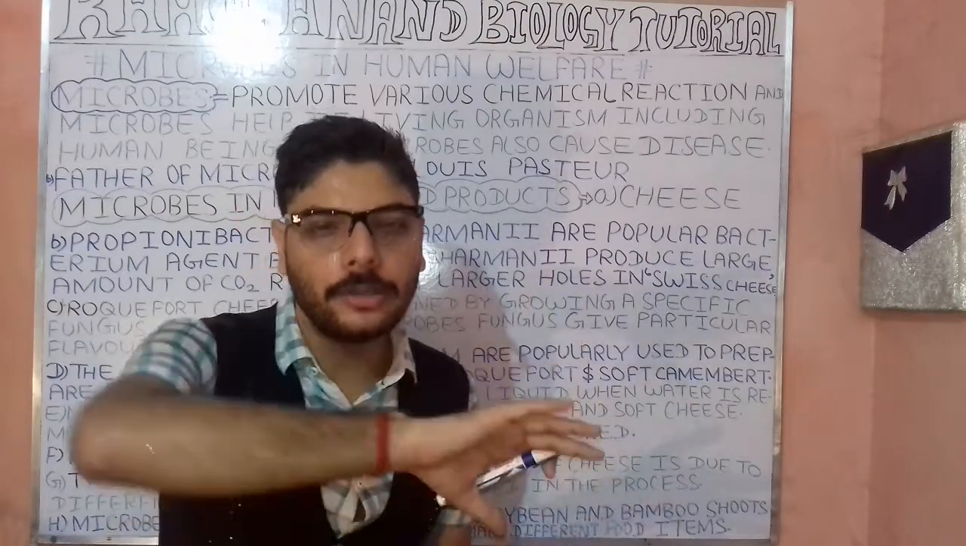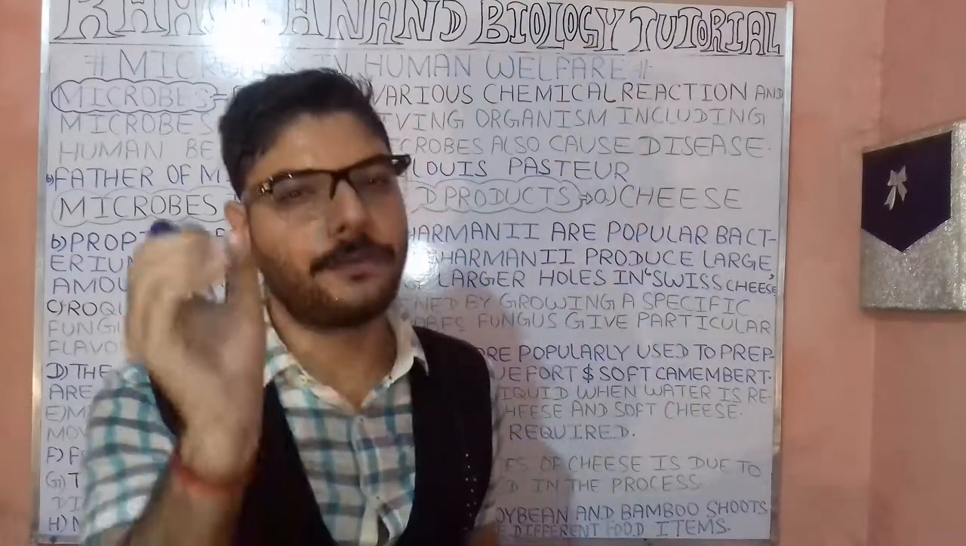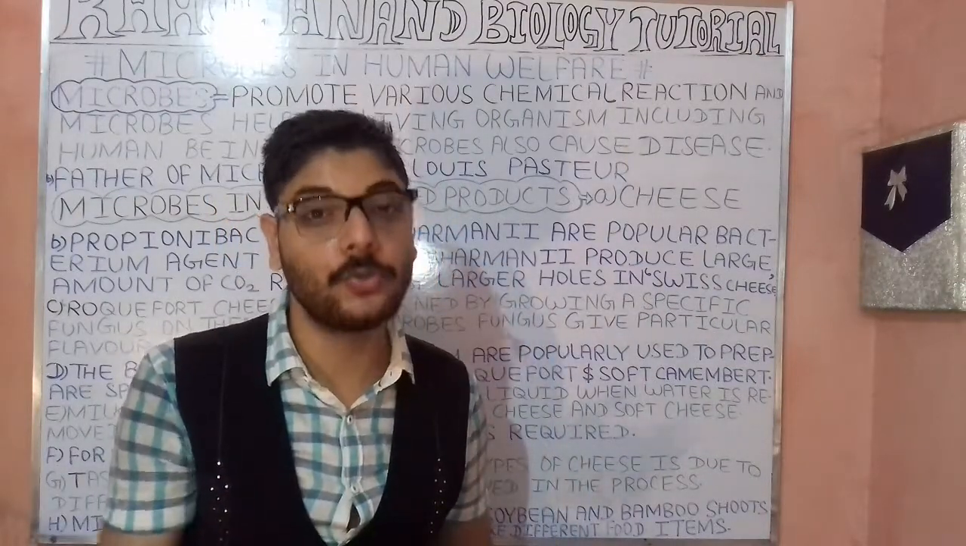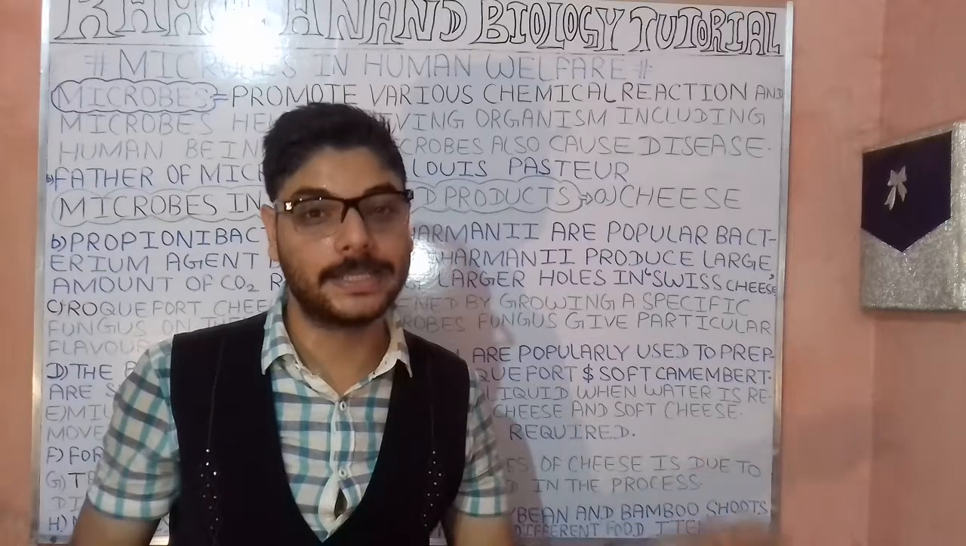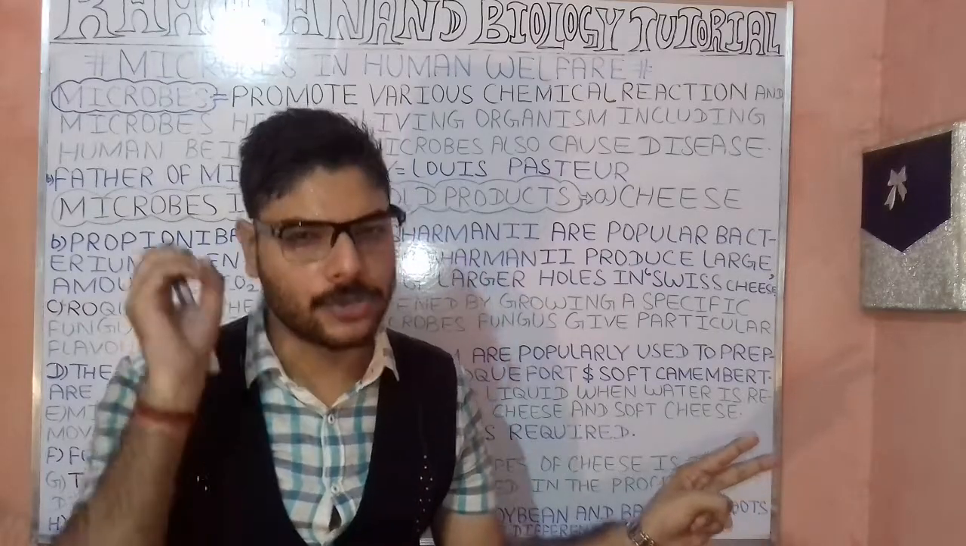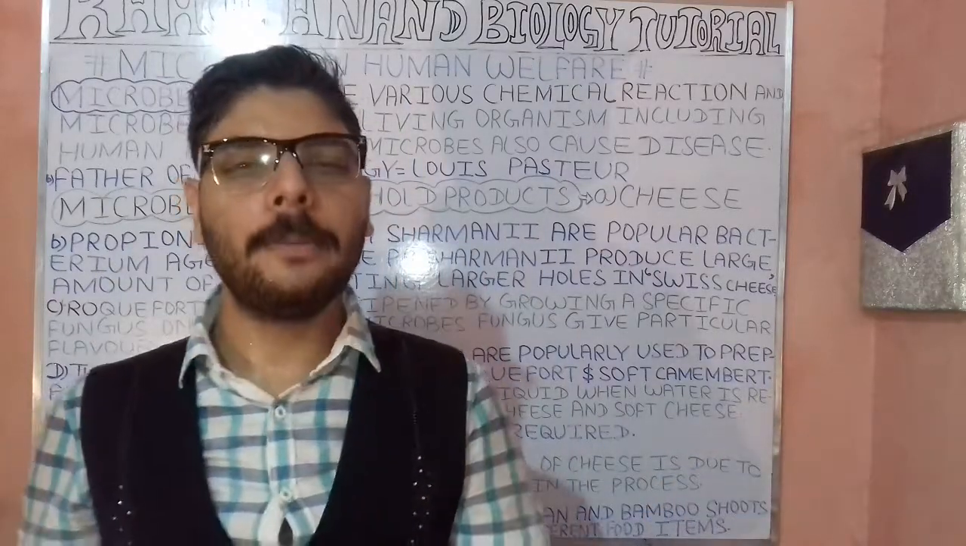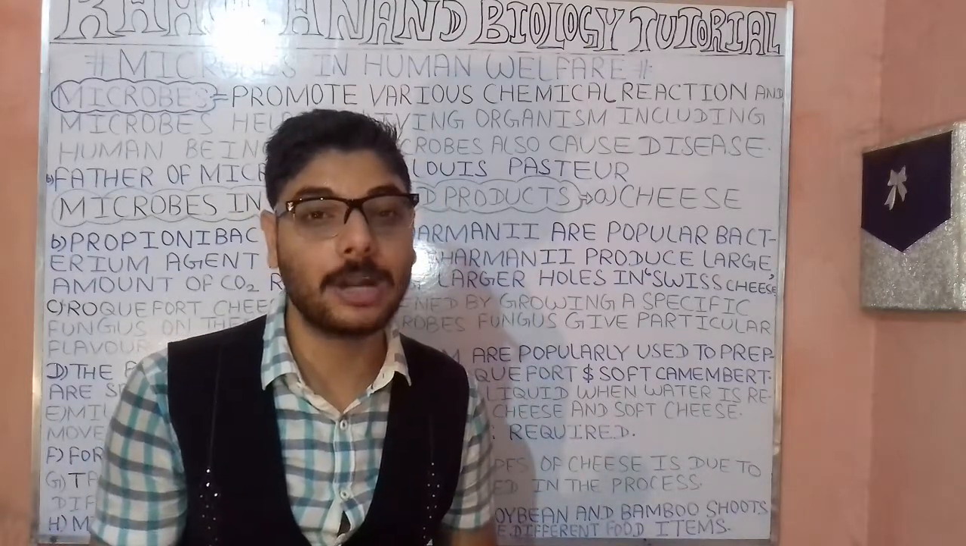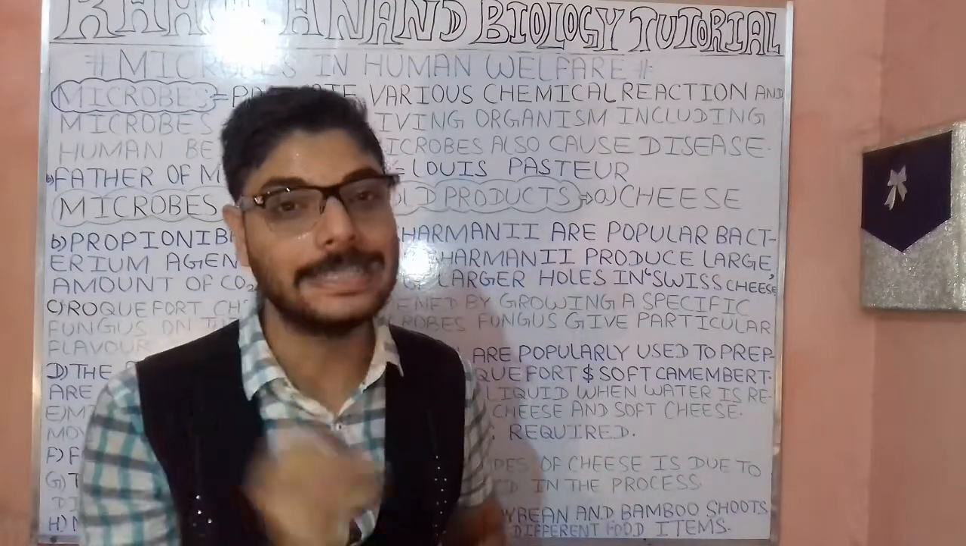in order for the formation of what? In order for the formation of the softer cheese as well as the harder cheese. So we do have different kinds of cheese. These are the softer cheese as well as the harder cheese. We do have other kinds of varieties such as what? Such as the Roquefort cheese,